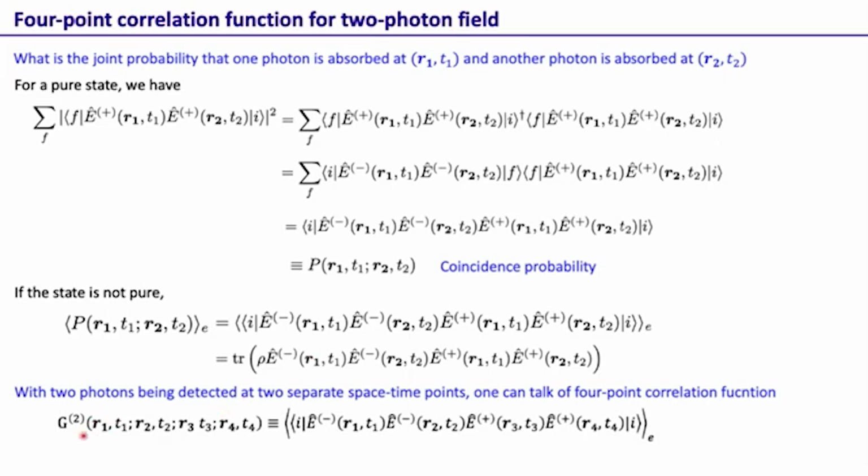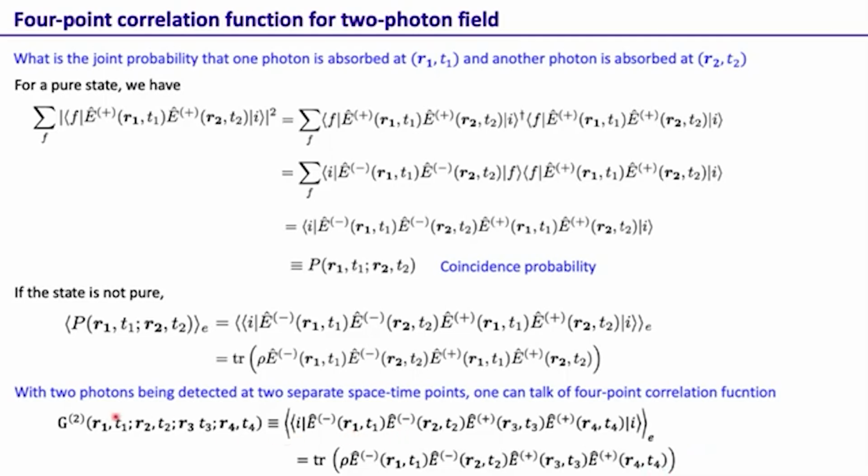This correlation function we can write as G2, which is the expectation value of E minus R1 T1, E minus R2 T2, E plus R3 T3, E plus R4 T4. So R1 T1, R2 T2, R3 T3, R4 T4 are the four different points. If it's a mixed state, then of course we write it as a trace over this quantity.